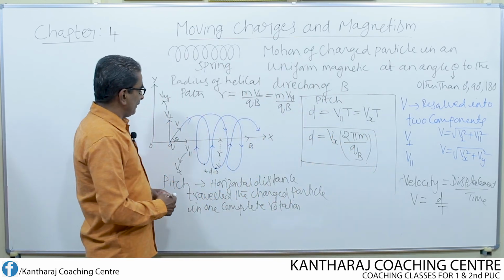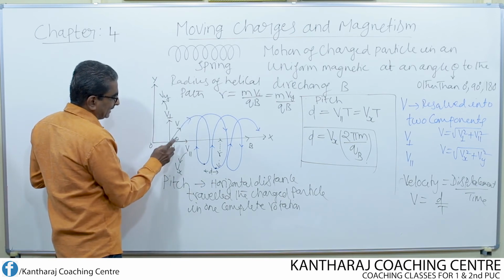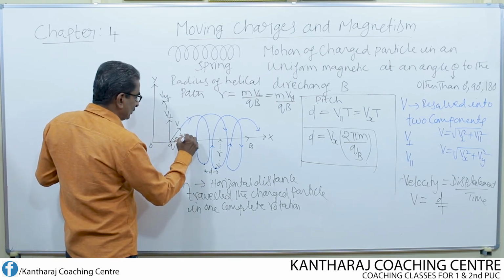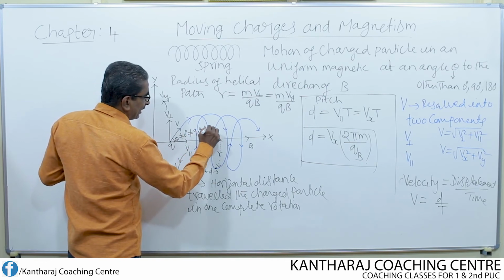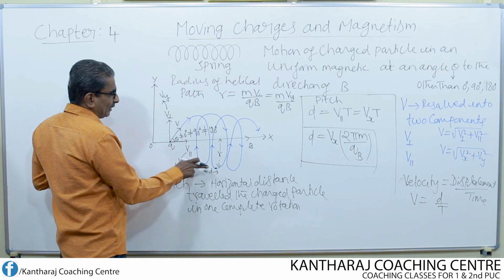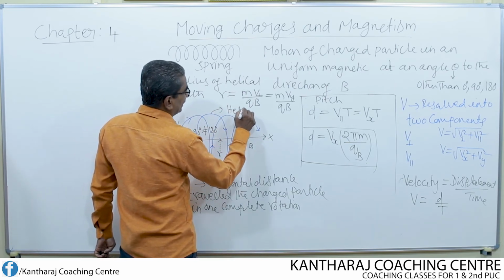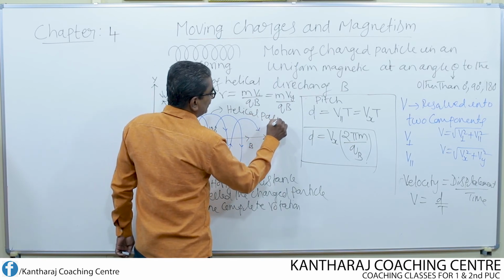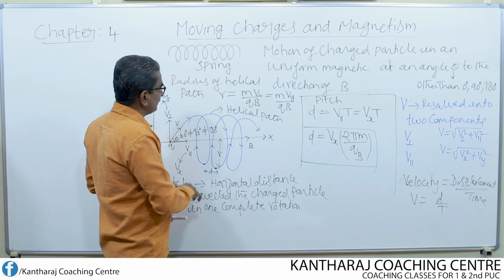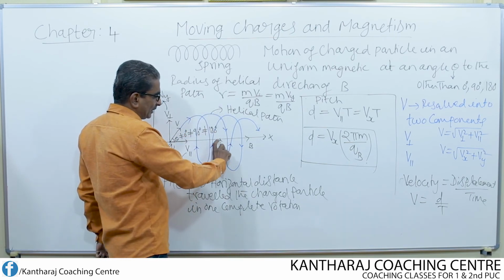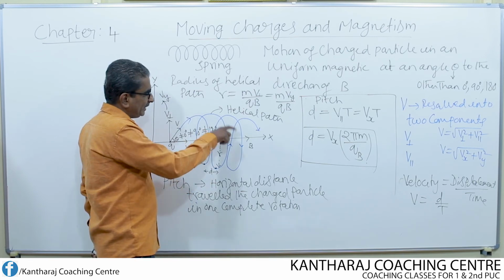So remember, whenever a charged particle enters at an angle theta which is not equal to 0 degree, not equal to 90 degree, and not equal to 180 degree, then what will be the trajectory? The trajectory is nothing but helical. Trajectory means path. What is that path? Helical path. If that is the situation, we can write the expression for the radius of the helical path and also for the pitch of the helical path.